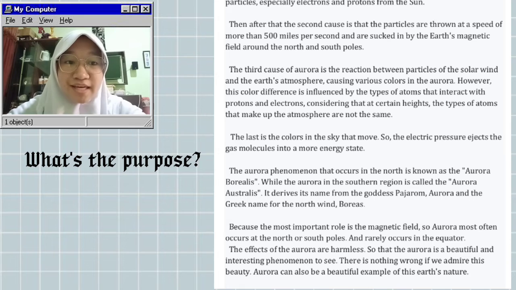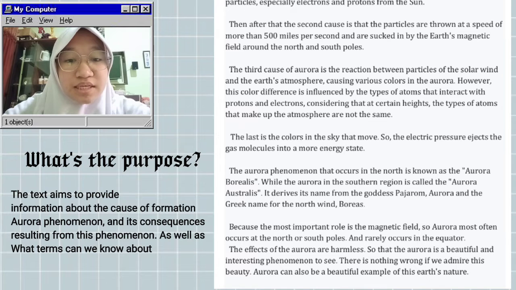After I read the text, what do you think is the purpose? Okay, I will answer it. The purpose is that the text aims to provide information about the cause of the formation of the aurora phenomenon and the consequences resulting from this phenomenon, as well as what terms we can know about.